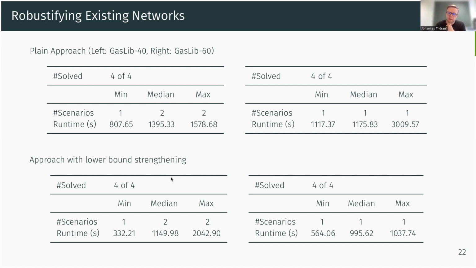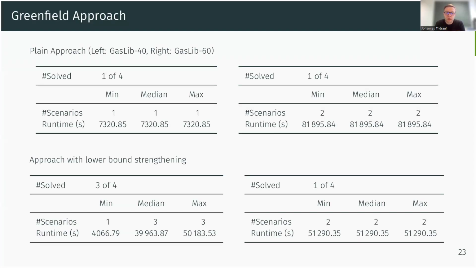And now as a second use case, we have the greenfield approach, where we design a network from scratch. So we have no existing arcs, we have nothing, and we want to build an entirely new network. And this is a much more demanding task from the computational point of view. So you see with our plain approach, we can only solve one instance for the GasLib 40 and GasLib 60. With our additional lower bound strengthening, it looks much better.